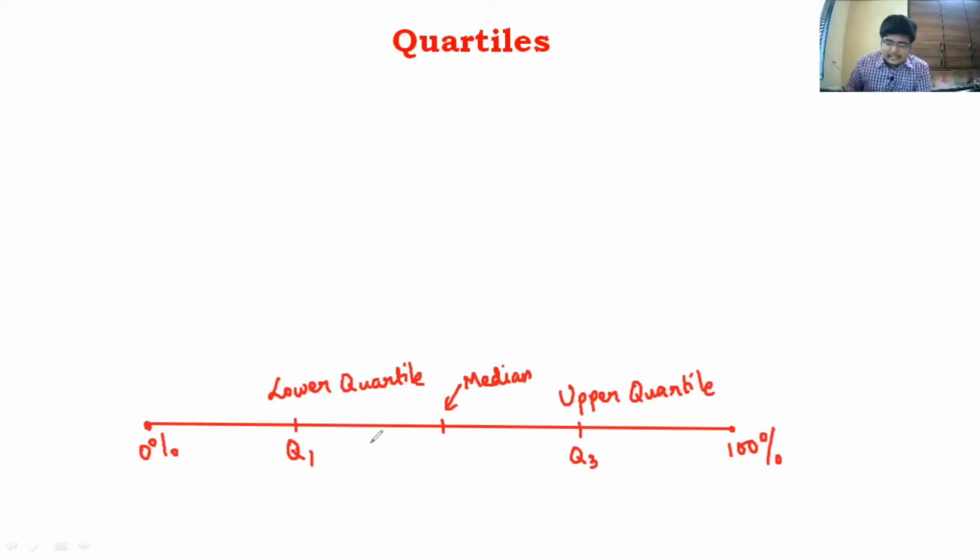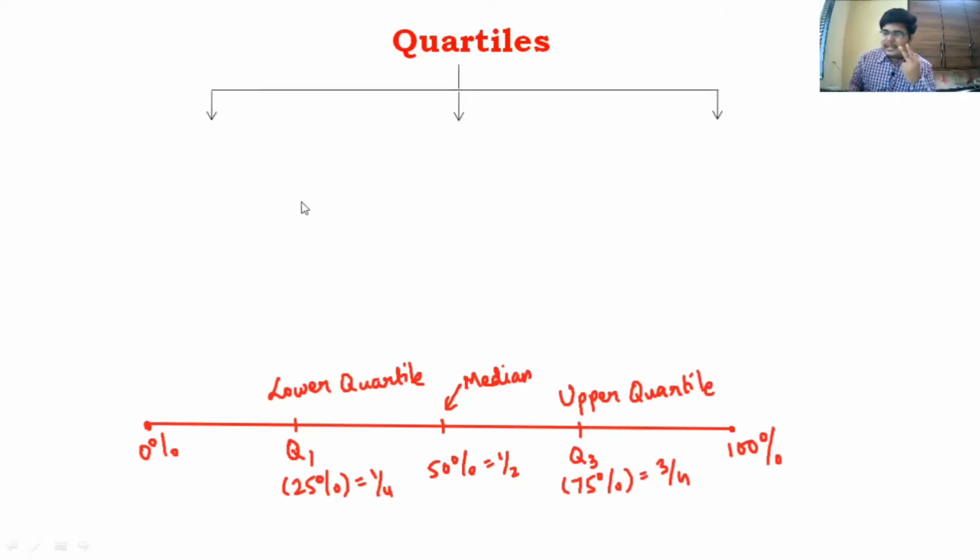Now, do you realize, guys, Q1 is lower quartile. It is the first 25% of the data. Median is the middlemost value, so that will be 50% of the data. And Q3 will be the last 25%, that is the first 75% of the data. Now here, guys, let us convert these percentages to fractions. 25% is as good as 1/4, 50% is as good as half, and 75% is as good as 3/4. And that's it. Using this, we will frame the formulas.